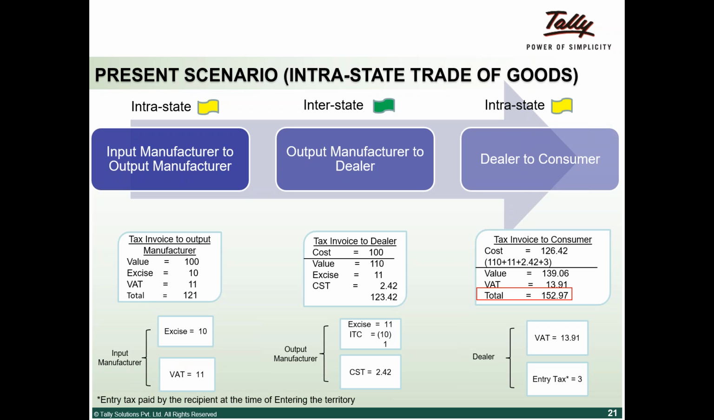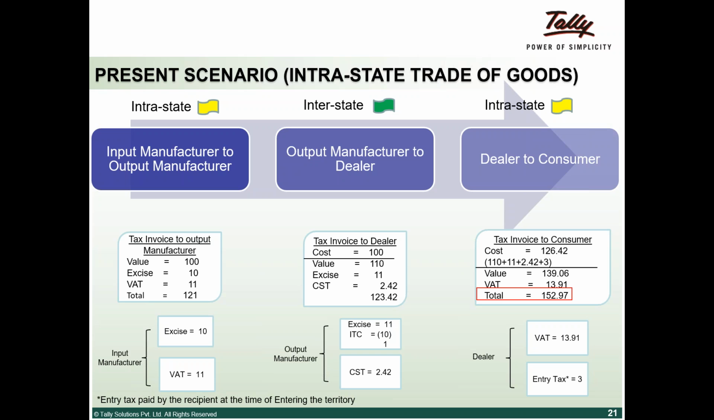The one who imports the material into the state will pay. That is why I'm presuming that the dealer pays this 3%, so that will also be added to the cost. His cost becomes 126, and 110 goes to 126 because of the cascading effect. He is absorbing the excise duty, the CST, and the entry tax. All tax put together, his cost becomes 146.